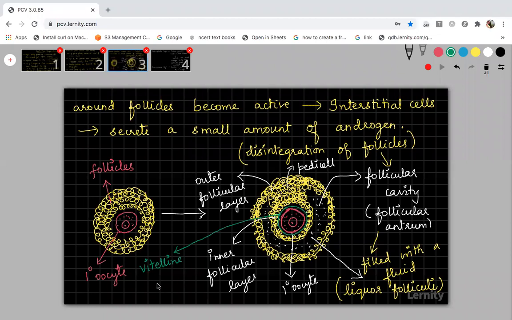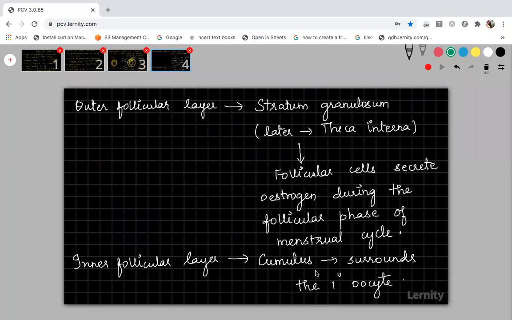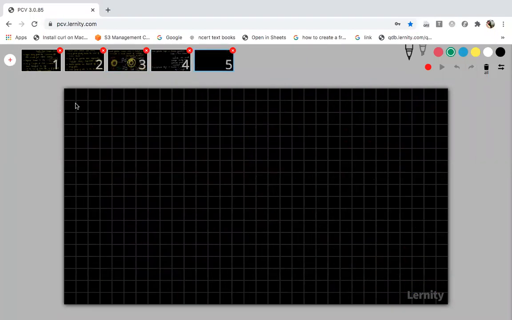It is called as vitelline membrane. Now, where does this vitelline membrane form? This vitelline membrane will be formed between the plasma membrane of the primary oocyte and the inner follicular layer. The inner follicular layer, you know, is called as cumulus. Okay. So now please write, the next change event that is going to take place is a membrane called as vitelline membrane.